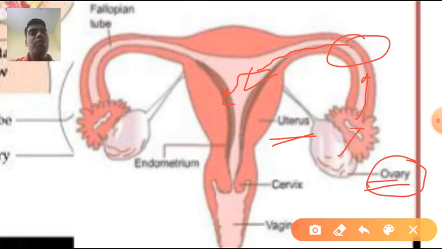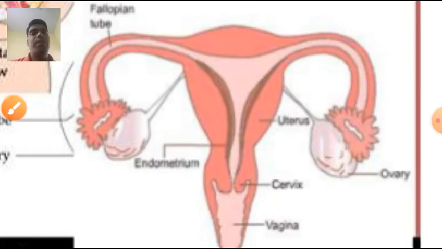Now the ovary also secretes a hormone like estrogen. Estrogen is a female sex hormone, and it is responsible for female secondary sexual characteristics.